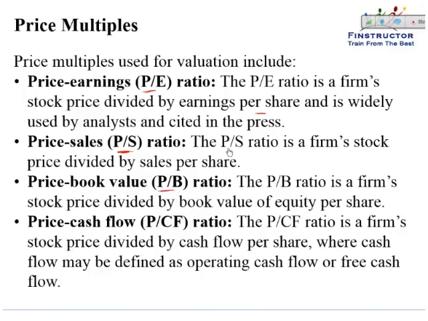Price to sales is simply the firm's stock price divided by the sales per share, and the price to book ratio is the firm's stock price divided by the book value of equity per share. Please note, book value of equity is also called the net worth. It is generally equal to the contributed capital, which is the paid up capital plus the additional paid up capital plus the retained earnings. That is the net worth or the book value of equity.